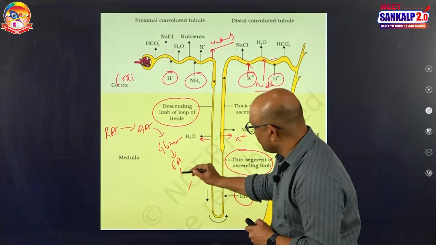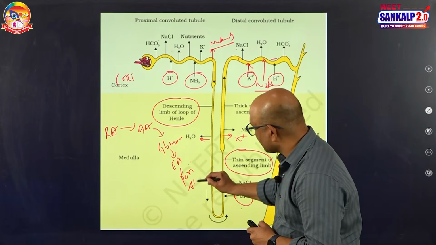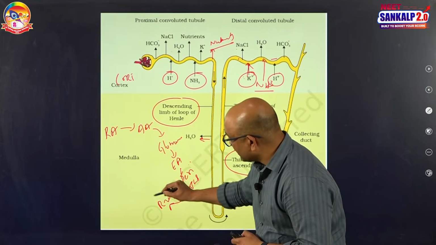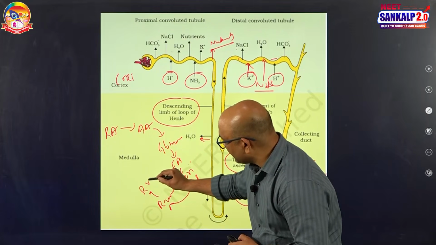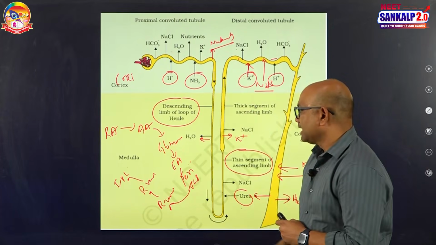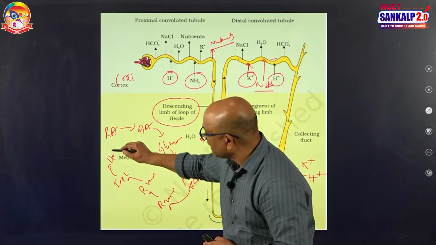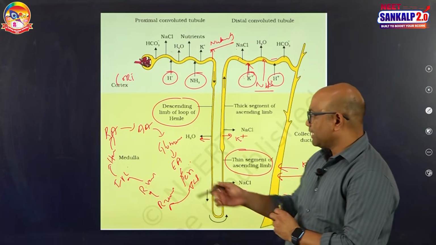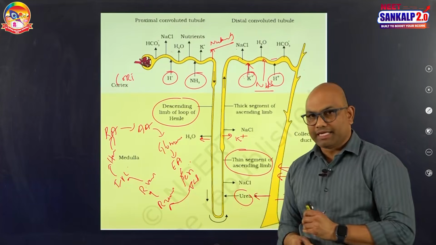See, efferent arteriole, peritubular network and vasa recta. From vasa recta, blood goes to renal venules. Renal venules unite to form renal vein. Renal vein opens into the inferior vena cava, and inferior vena cava to heart, again from heart to renal artery. See the blood flow to and from the kidney.